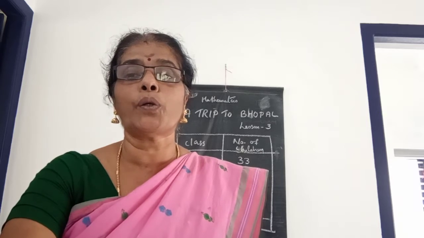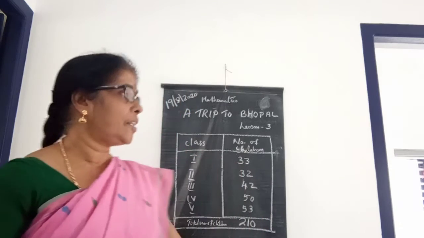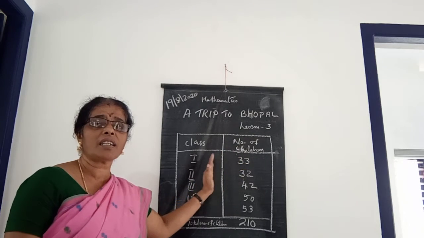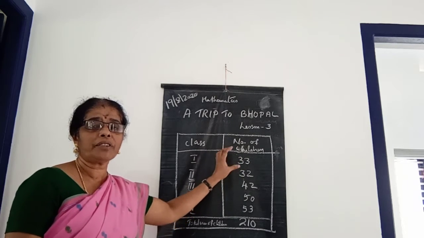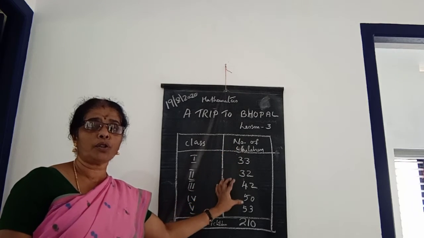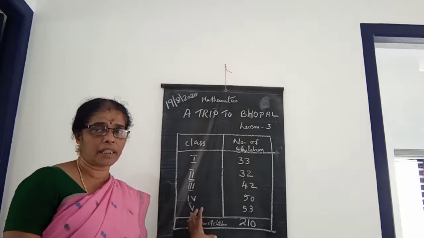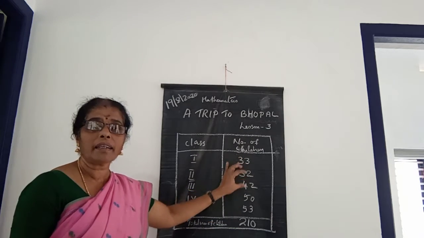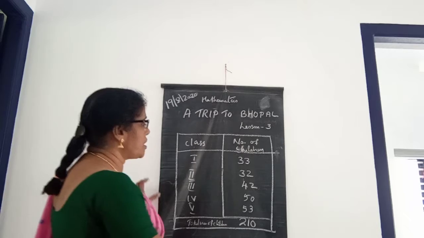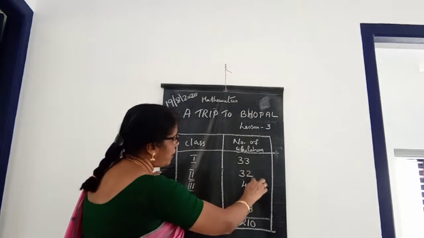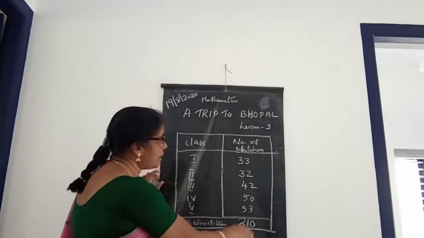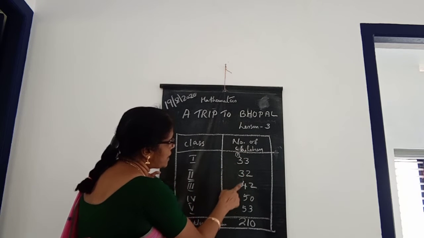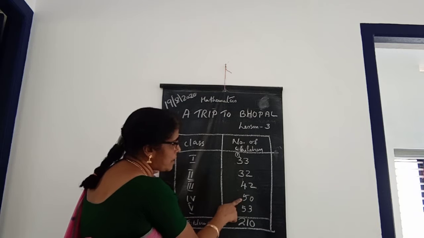That means you want to add, isn't it? Here addition is needed because the number of children in each class is already given. So the total number of children from first standard to fifth standard we want to know, then you have to add those numbers, isn't it? So addition is suitable here. 3 plus 2, 5 plus 2, 7 plus 3, that is 10, and carrying 1, that you can write here. 1 plus 3, 4, 4 plus 3, 7, 7 plus 4, 11, 11 plus 5, 16 plus 5,